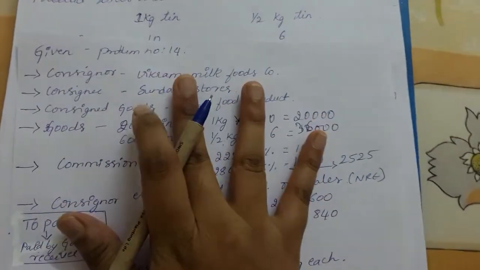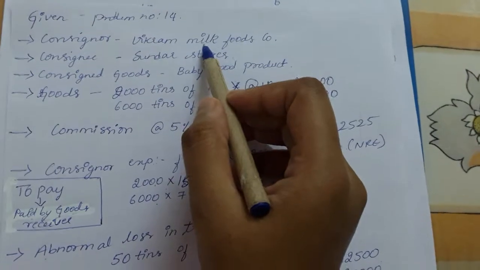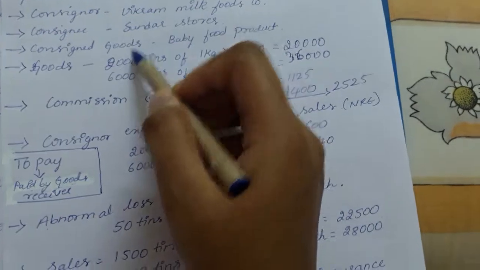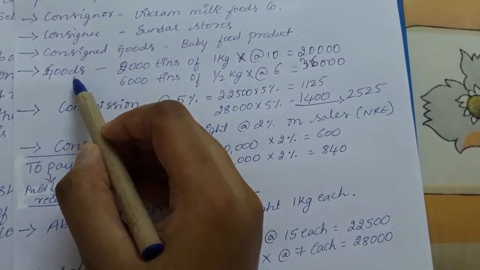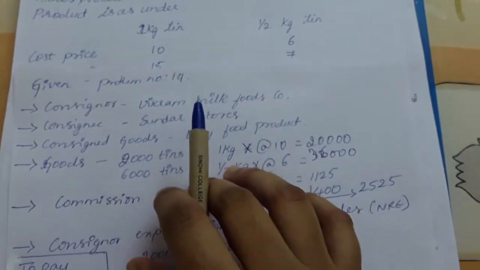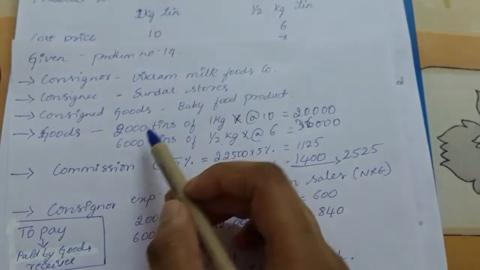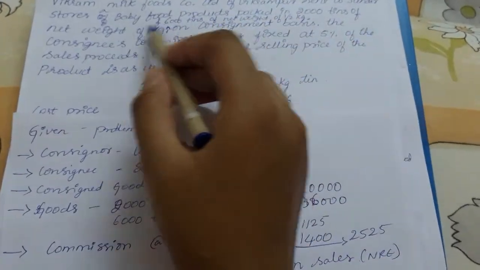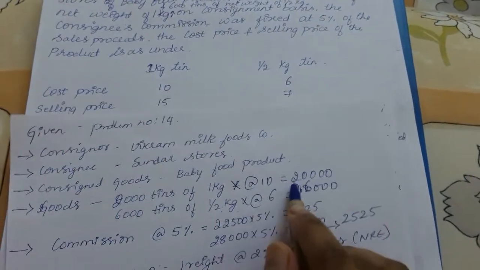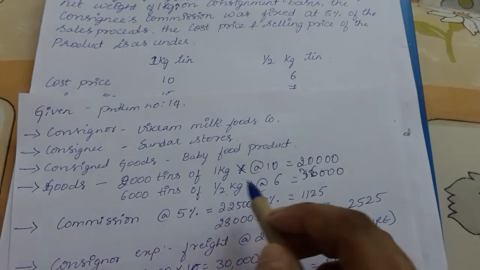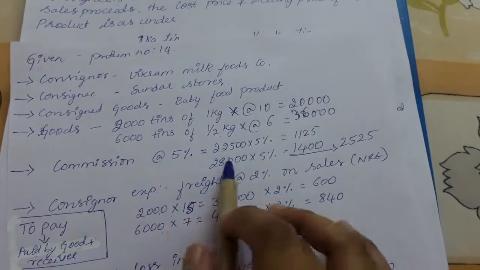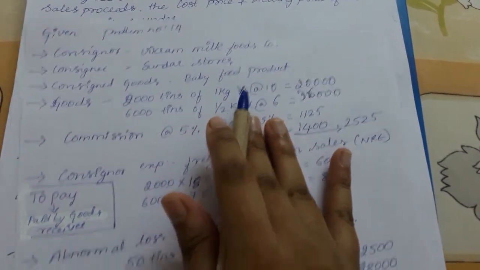Next, coming on to the given information. The consignor is Vikram Food Limited, the consignee is Sundar Stores. The consigned goods, what they are selling, is a baby food product. How much are they sending? 2000 tins of 1 kg, each costing 10 rupees, that is the cost price of preparing each tin. So 2000 tins of 1 kg, each cost 10 rupees, that is 20,000. Next, 6000 half kg tins were sent, each tin's cost price is 6 rupees, that is 36,000. Coming on to commission, I'll say later after calculating the sale value.